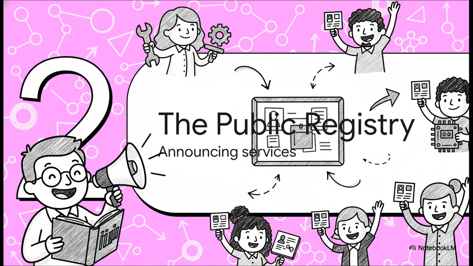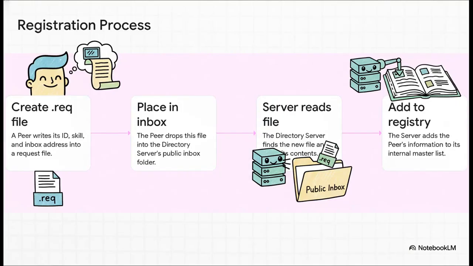So we have our town librarian, the directory, and our specialists. But how does the librarian even find out about them? You know you can't get hired for a job if nobody knows you exist. This first step is all about announcing your skills to the world. It's the registration process. The way they do this is actually pretty clever and surprisingly simple.